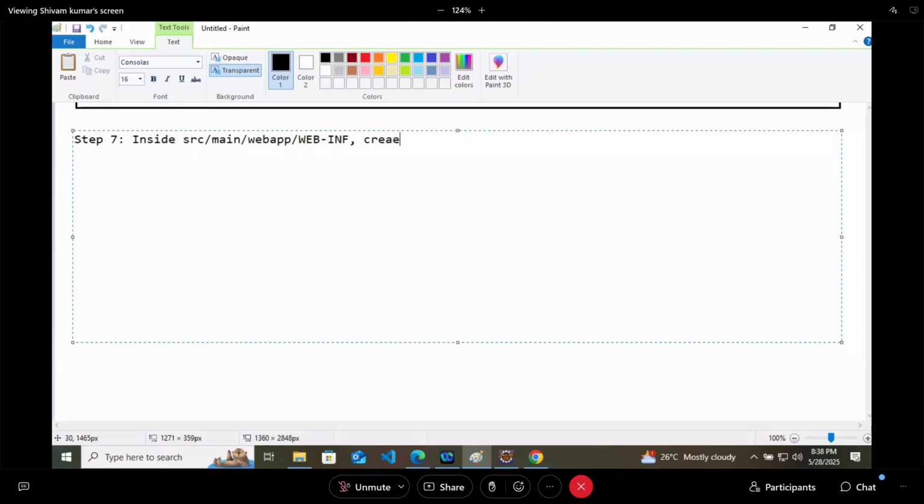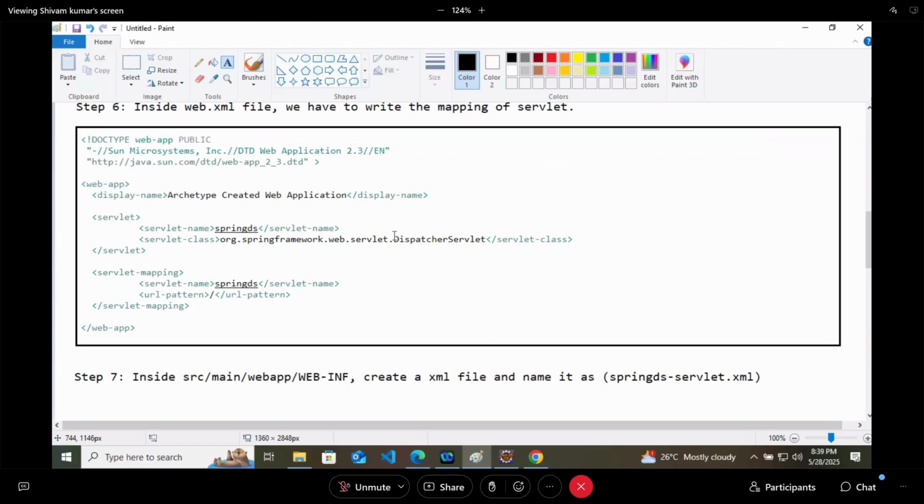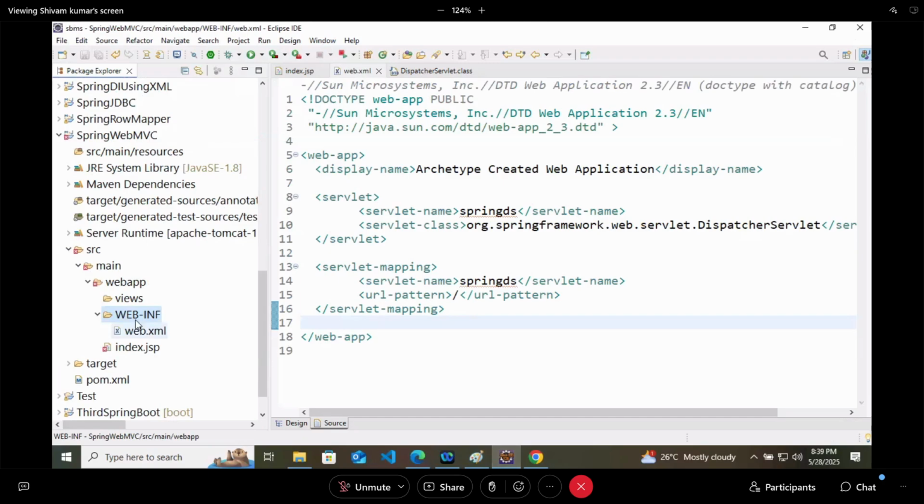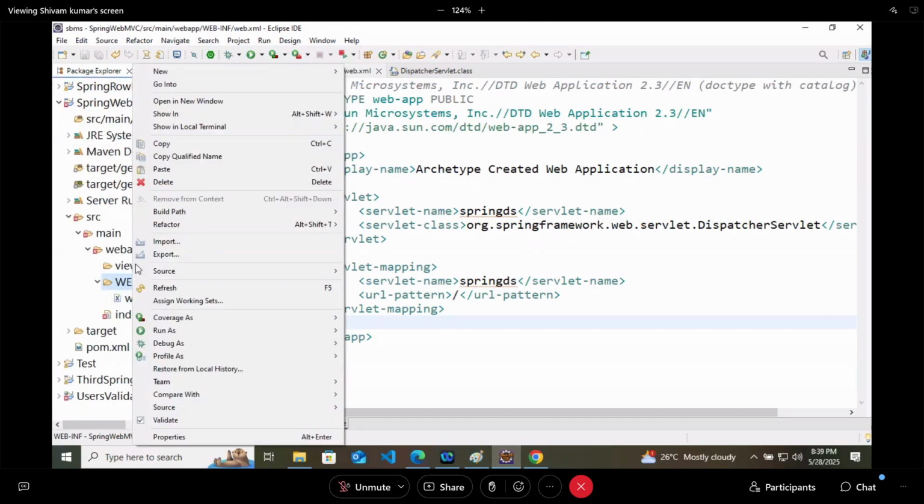Spring DS, whatever your dispatcher servlet name, Spring DS hyphen servlet dot XML. As my Spring servlet name is Spring DS, the same I will keep here. In the WEB-INF folder, we will create a new file, and I will name it Spring DS hyphen servlet dot XML. So like this, you will get this XML file here, right?